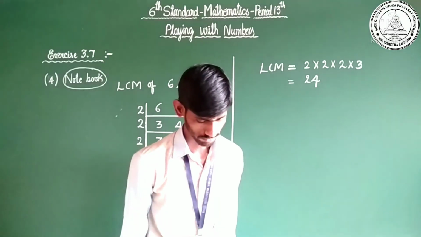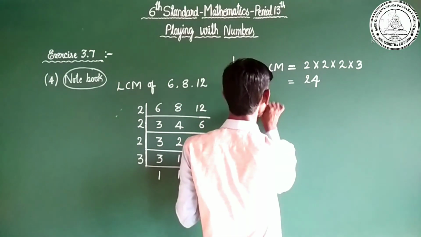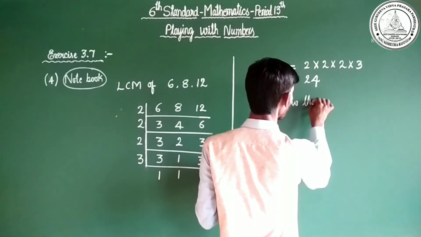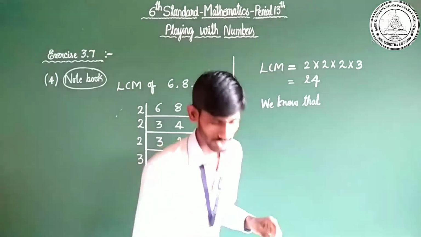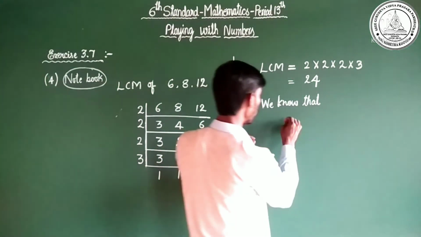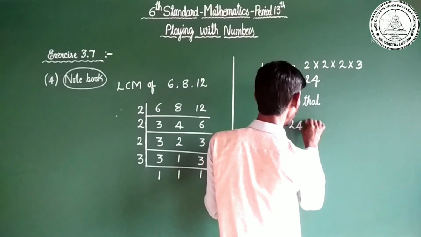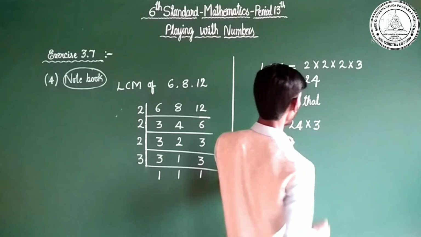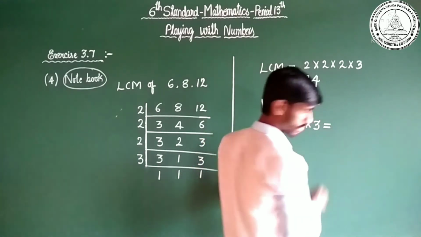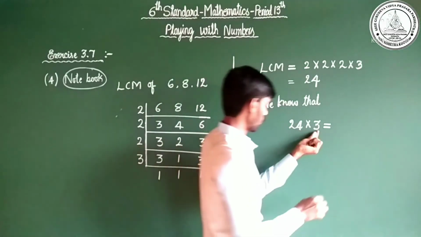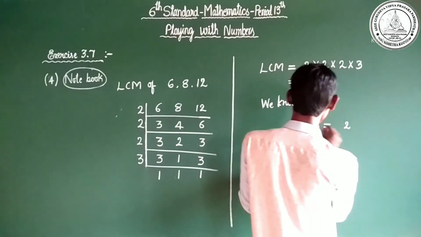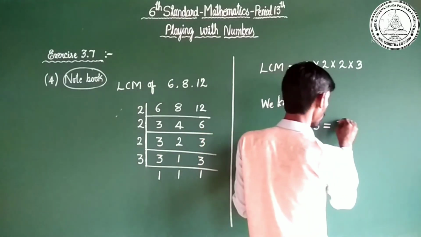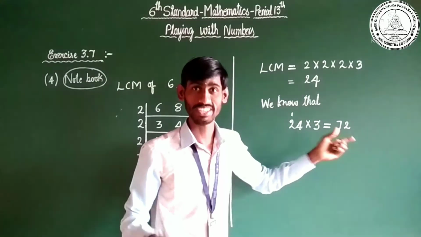We know that 24 into, yes, I'll take 3. 24 into 3 is how much? 3 fours are 12. 2 is here. 1 goes to carry. 3 twos are 6. 6 plus 1 is equal to 7. Is it a 3-digit number? No.